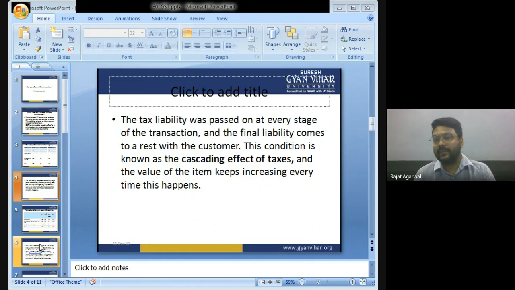The tax liability was passed on at every stage of the transaction, and the final liability comes to rest with the consumer. Obviously, the tax burden of indirect taxes falls on the shoulders of the consumer only. This condition is known as the cascading effect of taxes, and the value of the item keeps increasing every time this happens.